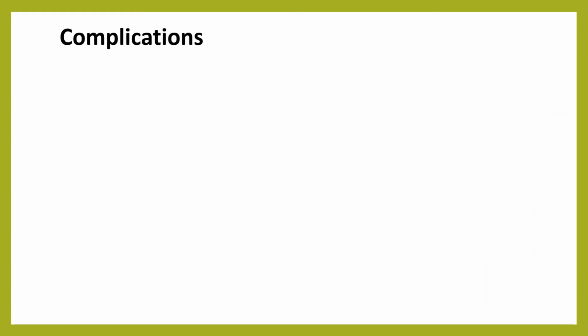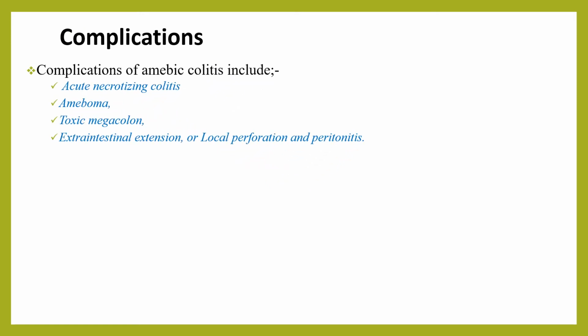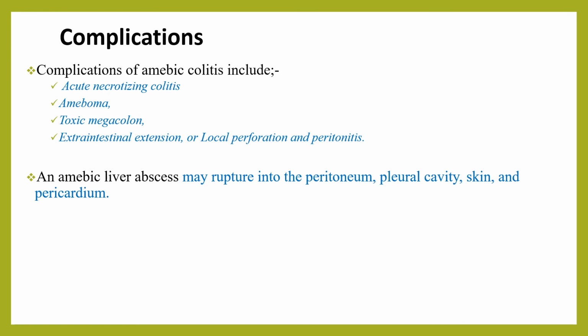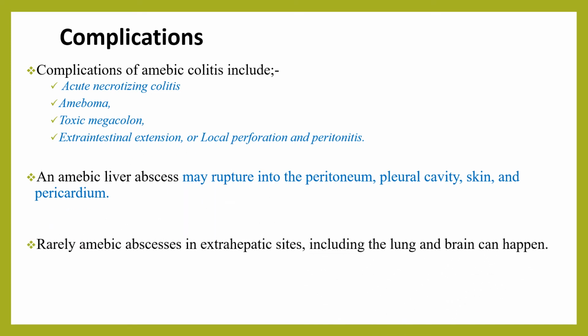When we look at the complications of amebiasis, complications of amebic colitis include acute necrotizing colitis, ameboma, toxic megacolon, extraintestinal extension, or local perforation with peritonitis. An amebic liver abscess may rupture into the peritoneum, pleural cavity, skin, and the pericardium. Rarely, amebic abscess in extrahepatic sites, including the lung and the brain, can happen.